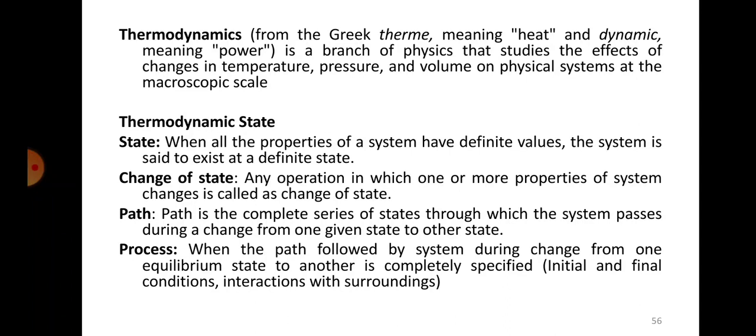For example, there is a system which is having, let's say, P1 as its pressure, V1 as its volume, and T1 as its temperature. So at that point, it is called as the state of the system. So it is at pressure P1, volume V1, and temperature T1.